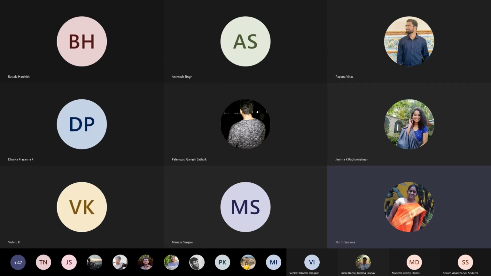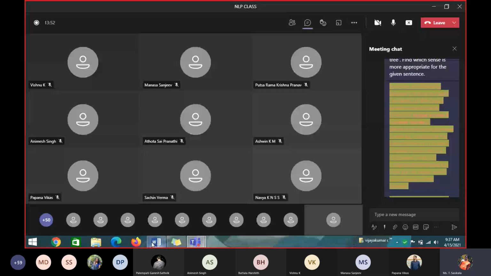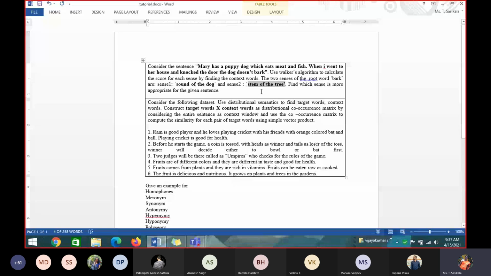The first sense. There is a sentence given and they are asking to find the score for each of the senses, finding the context word. So you have to use the algorithm to calculate the score. I have to calculate the score for each sense. So how many senses do I have? What is the root word here? What is the root word?